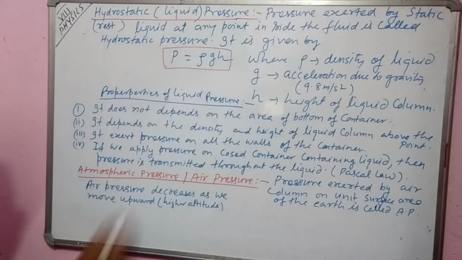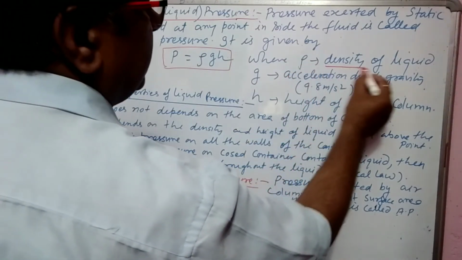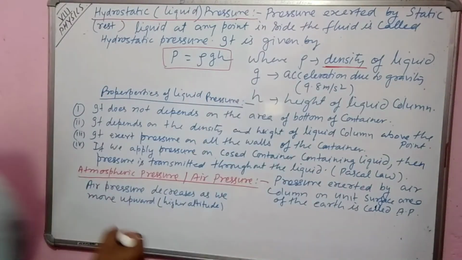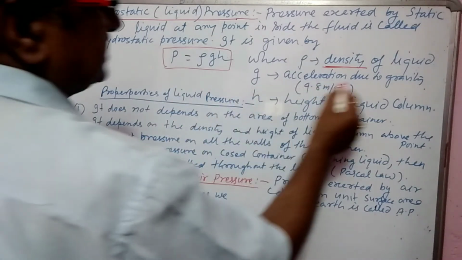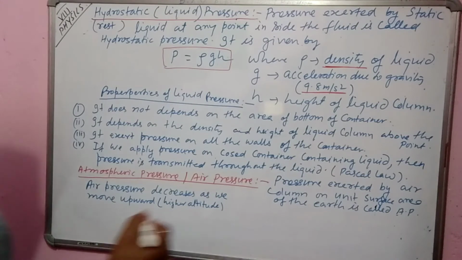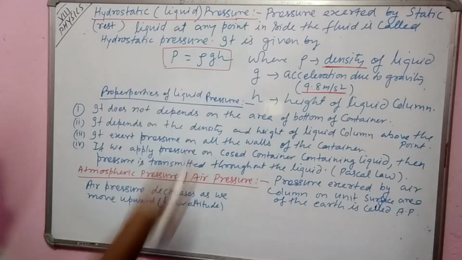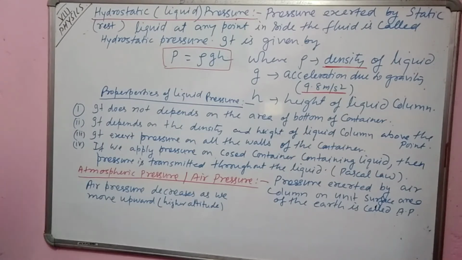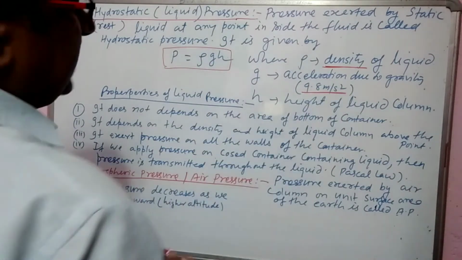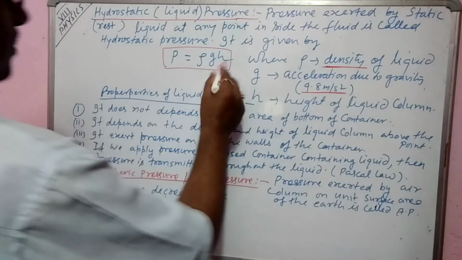I have written the formula here, where ρ is the density of the liquid, and g is the acceleration due to gravity, whose value is fixed at 9.8. With this force, Earth attracts any object towards its center. So this is the acceleration, and h is the height of the liquid column.